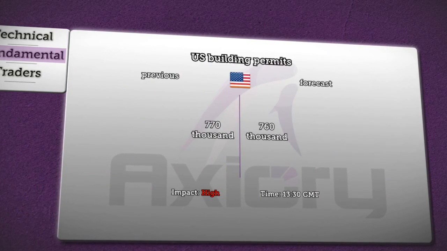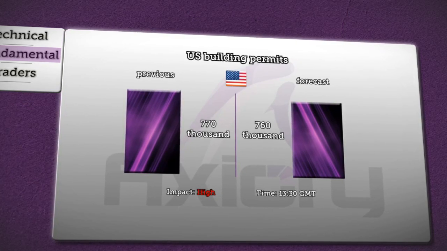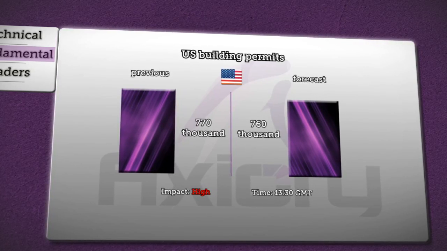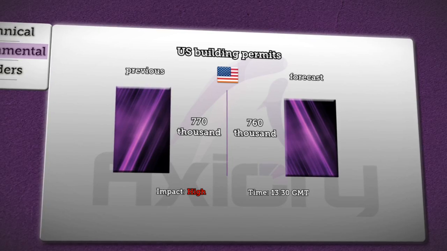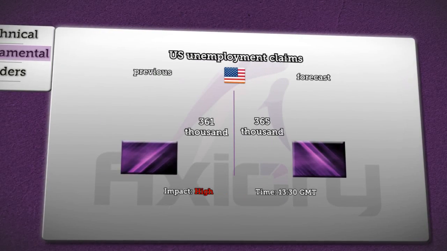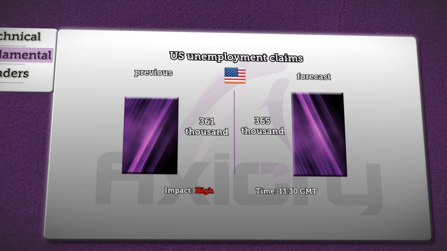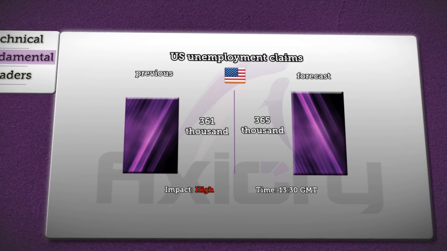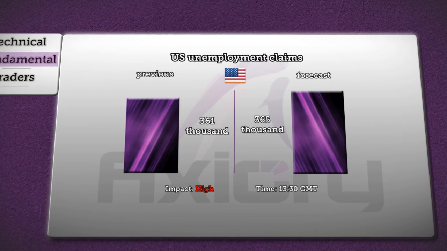Next at 1:30 p.m. GMT, Census Bureau is going to publish numbers about U.S. building permits. Previous figures showed a slight decline, but today it is expected to rise to 770,000 permits compared to the previous 760,000. Also at 1:30 p.m. GMT, Department of Labor is going to report weekly data about U.S. unemployment claims. Deterioration is expected from 361,000 to an additional 4,000 people at 365,000.